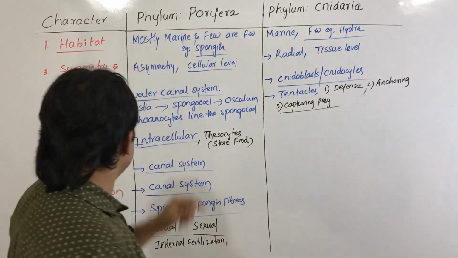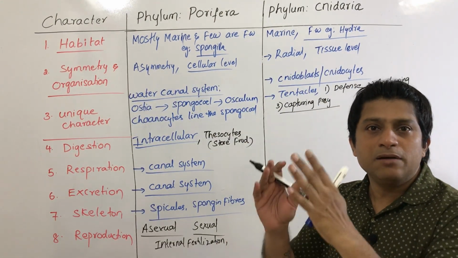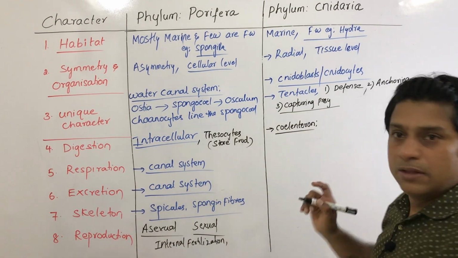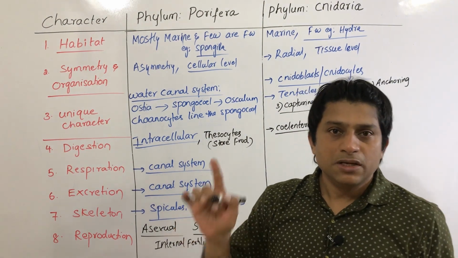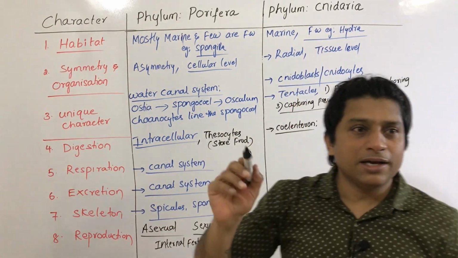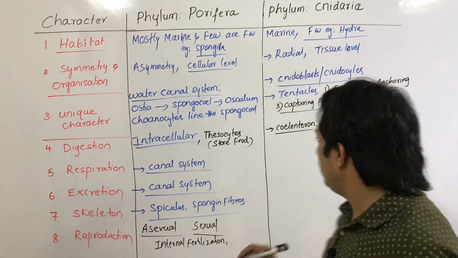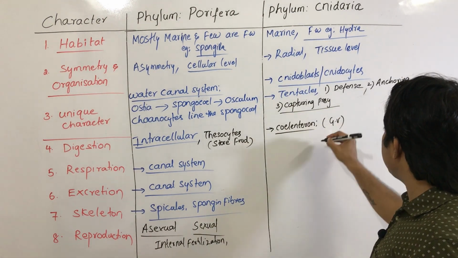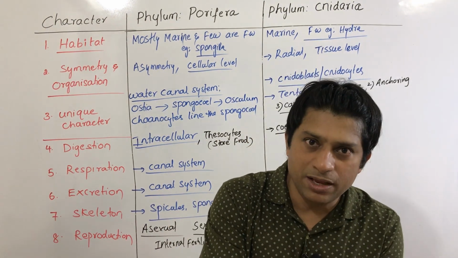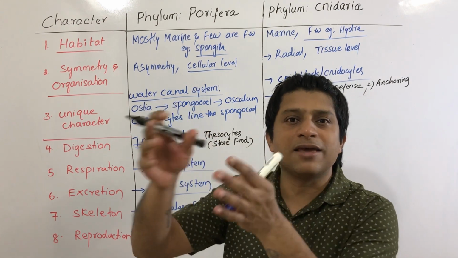Fine. Next, coming to the digestion. Cnidarians have a central body cavity which is called coelenteron. Because of the presence of this coelenteron, the earlier name for this phylum was Coelenterata. So Cnidaria can also be called Coelenterata because of the presence of this coelenteron. Coelenteron is also known as gastrovascular cavity. So digestion occurs inside this cavity, and also the transport. So that is the reason it's called gastrovascular cavity.